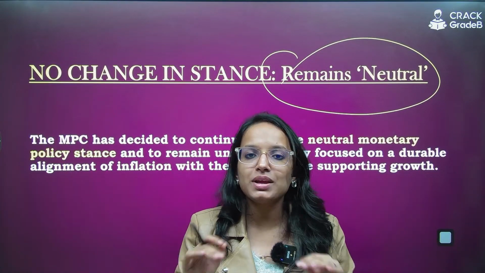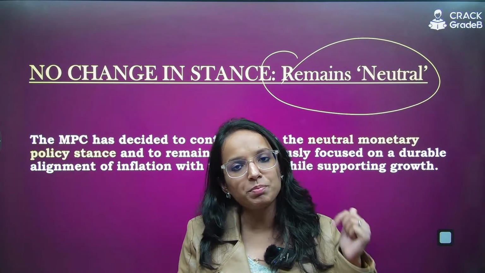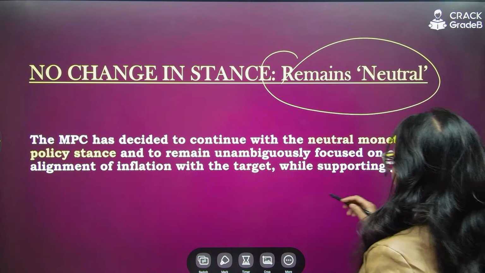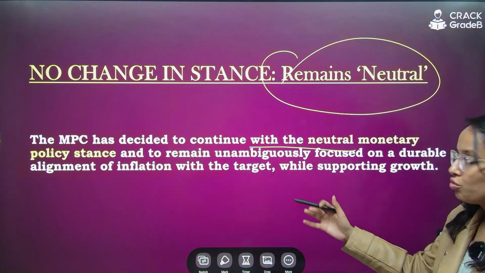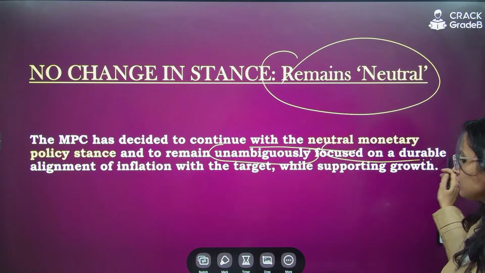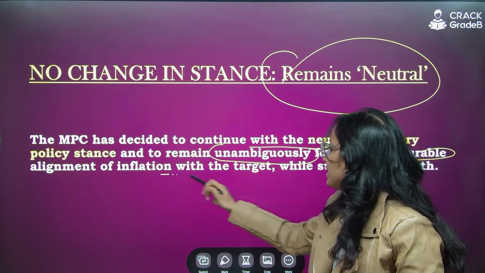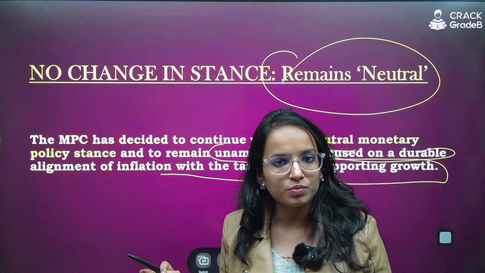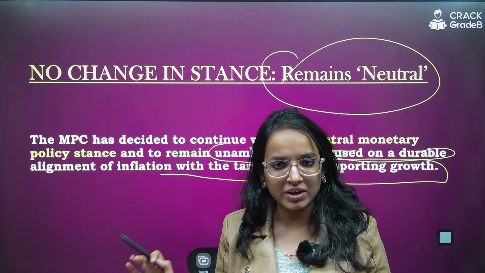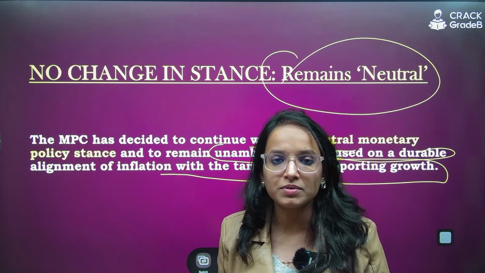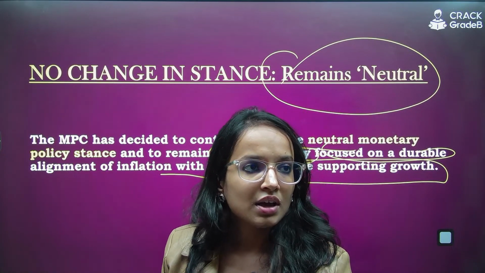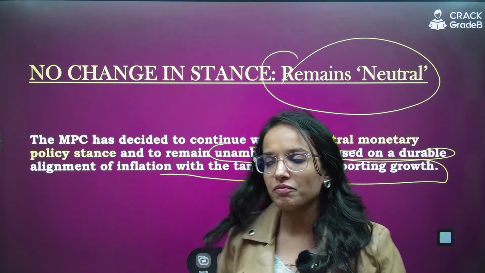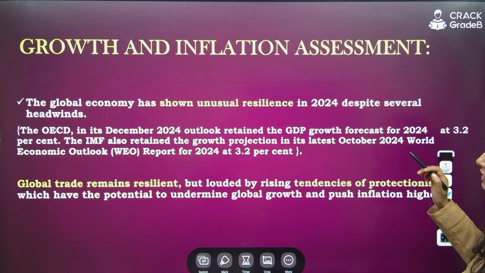So stance has been neutral, unchanged from the previous decision, right? To remain unambiguously focused on a durable alignment of inflation with the inflation target along with the growth, as I have told you. Everyone, is it clear? Do you have any doubt so far whatever I have discussed with you? You can ask me, otherwise I will proceed because these are very important decisions, you know. Clear? Very good. Next thing.